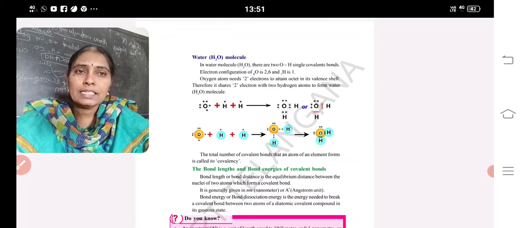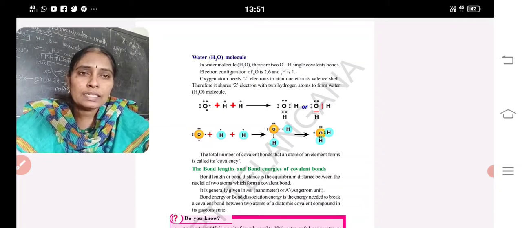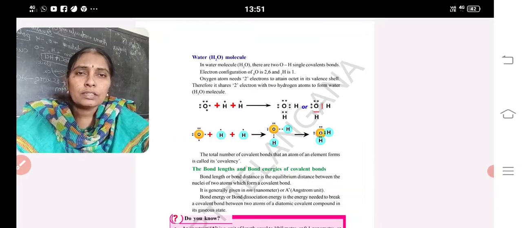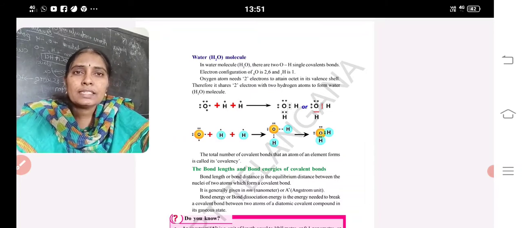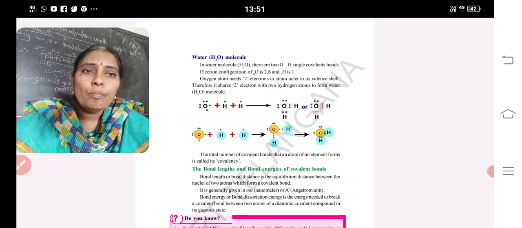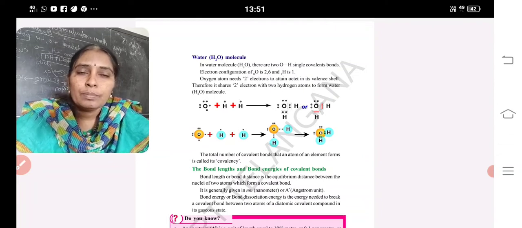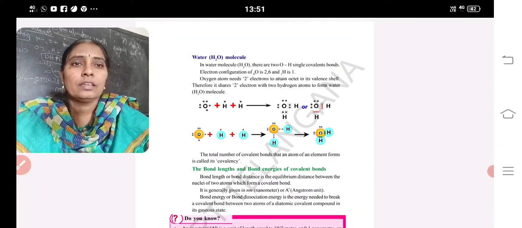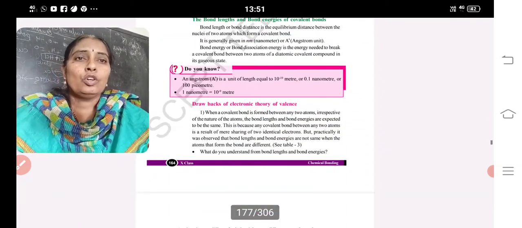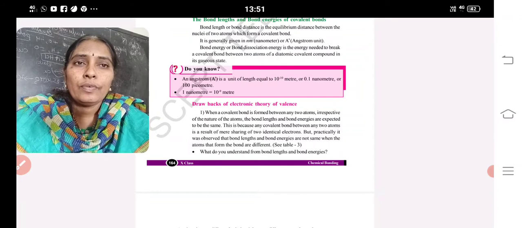And the bond length and bond energies. Bond length or bond distance is the equilibrium distance between the nuclei of 2 atoms which form a covalent bond. You can see the oxygen and hydrogen. The equilibrium distance between the 2 atoms is said to be the bond length or bond distance. It is measured in angstroms. Okay. And now we come to the drawbacks of the electron theory of valency.